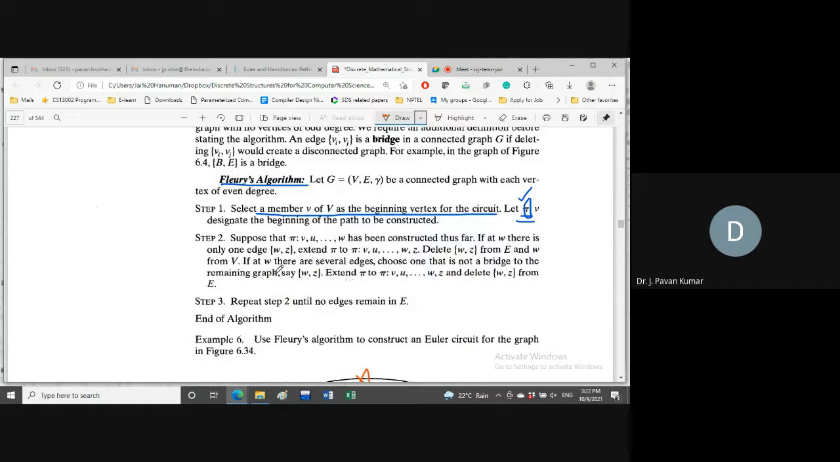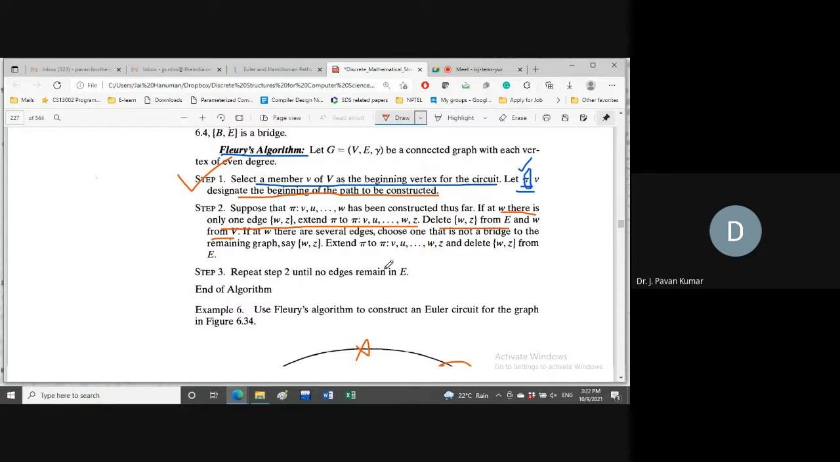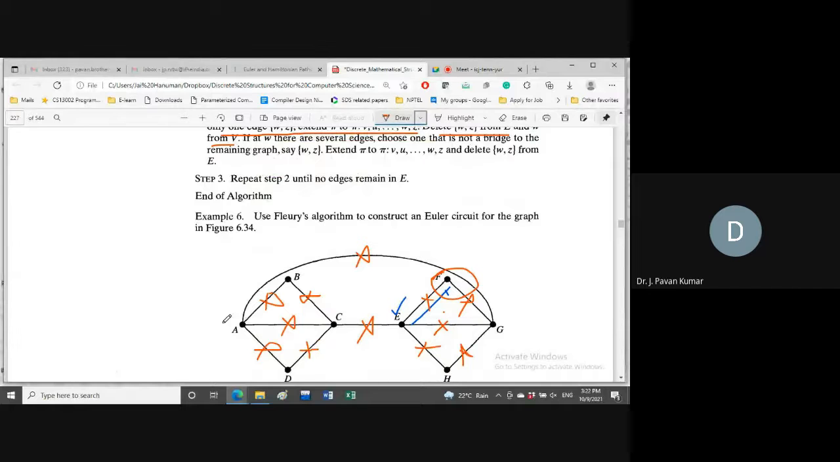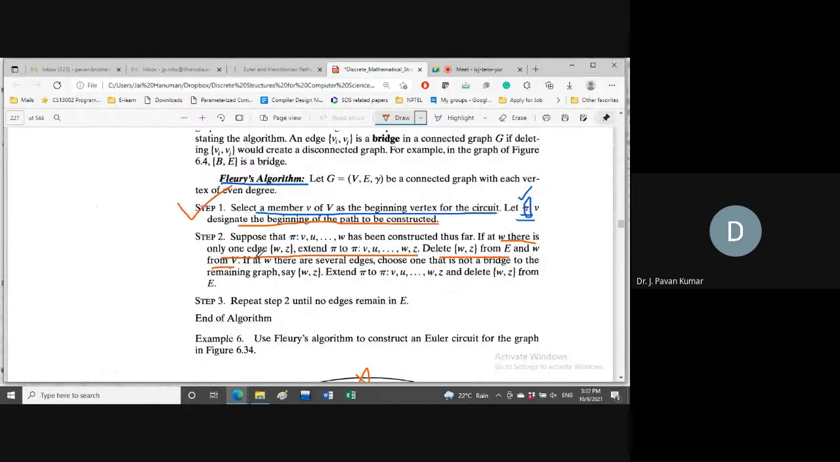Now let us see the procedure formally. It is just a three-step procedure. We can start at any vertex, as we have discussed, and we designate pi as the path that we have considered so far. Next, from pi, if at W there is only one edge, W comma Z, we just take it into the path. We remove W comma Z from E, and W also from V. If that is the only edge from that vertex, then that vertex also we should remove. That we have also seen.